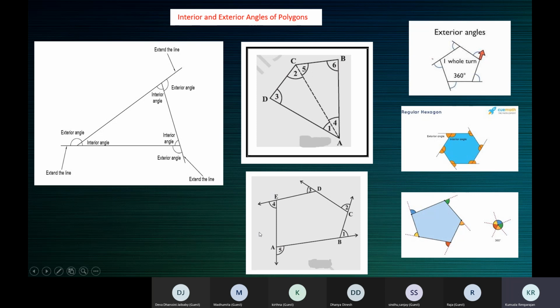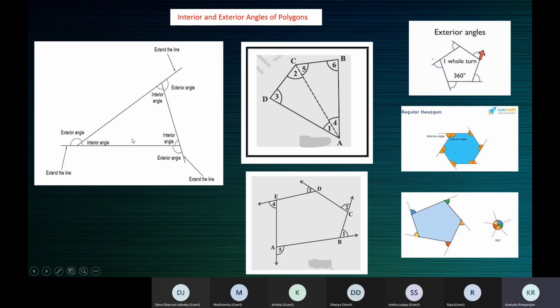Now see, the sides are produced. When AB is produced like this, you can see the exterior angle 1. When BC is produced, you can see the exterior angle 2. When CD is produced, you can see exterior angle 3. DE is produced like this, exterior angle 4, and when EA is produced, you see the exterior angle 5.